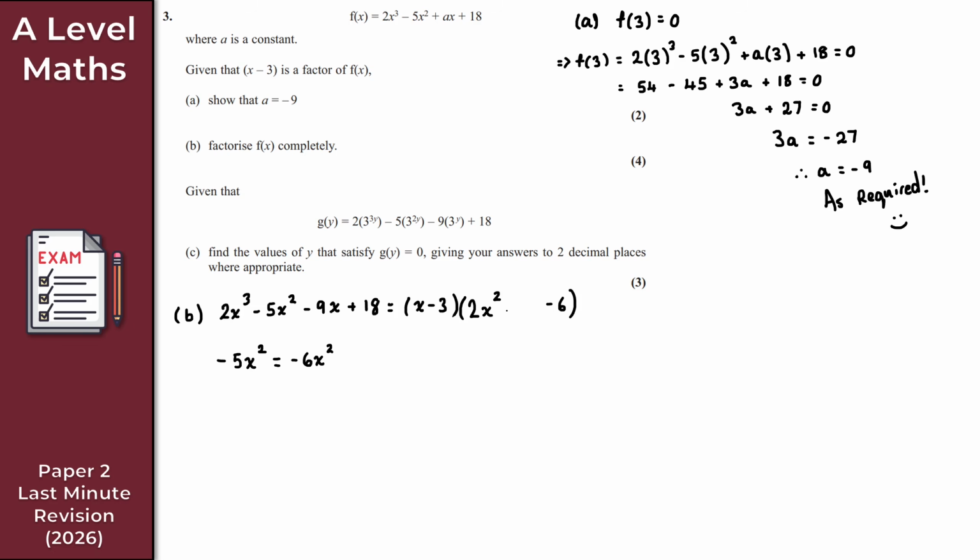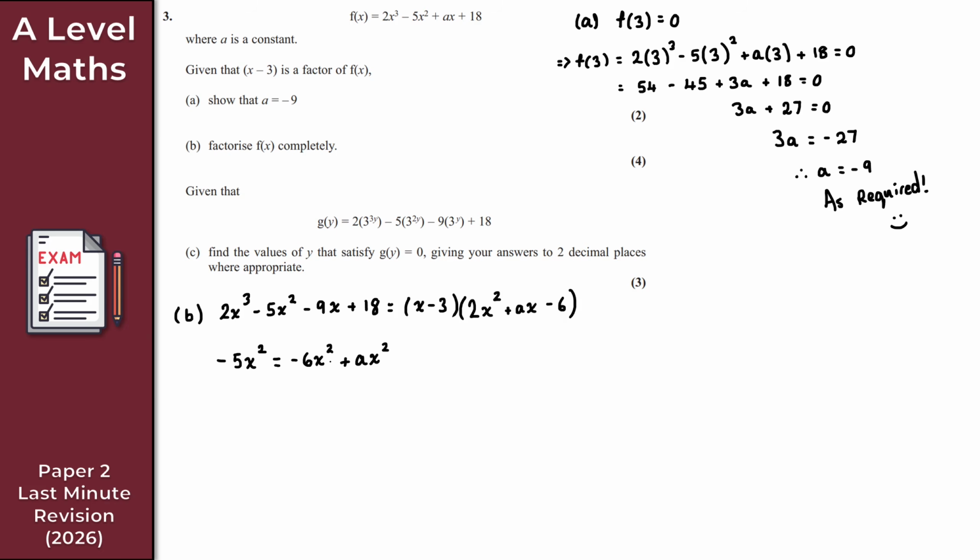If I call this plus ax, it makes our life a little bit easier, because I know then if I do x times ax, I get plus ax squared. And there's no more ways here to obtain an x squared term. So minus 5x squared is equal to minus 6x squared plus ax squared.